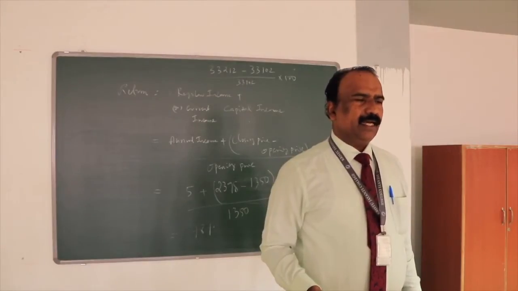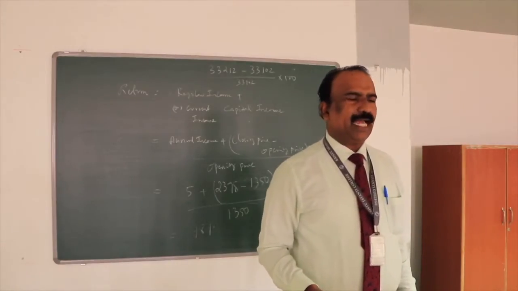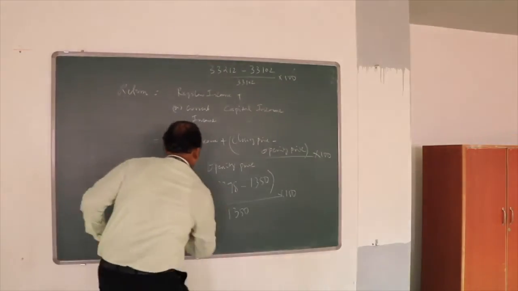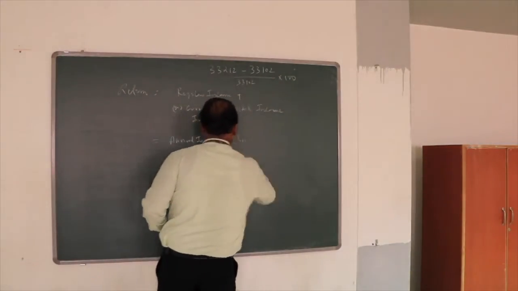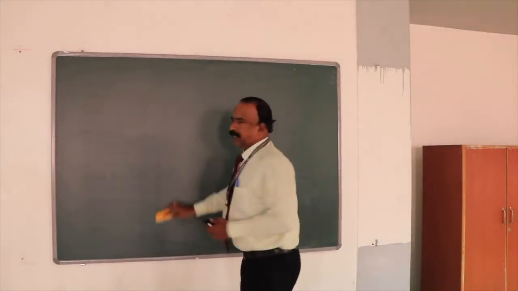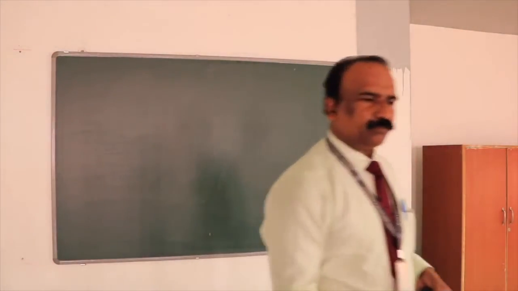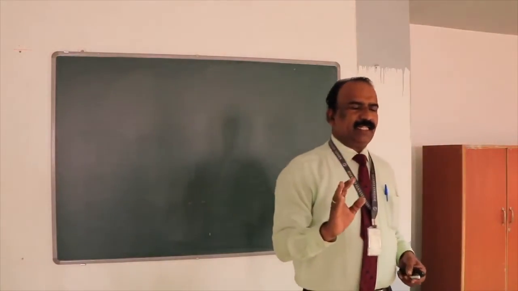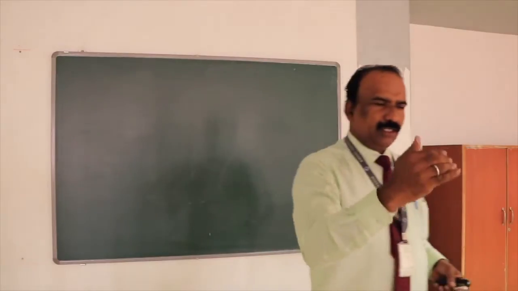Let us see the historical, how do we calculate the historical return. So now we have seen return we have calculated. For each stock return we calculate.